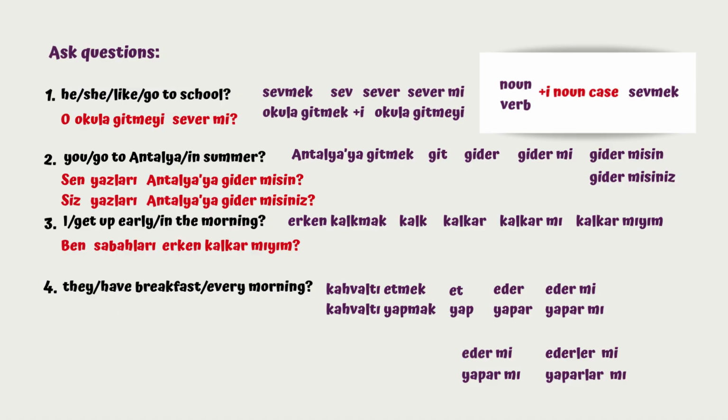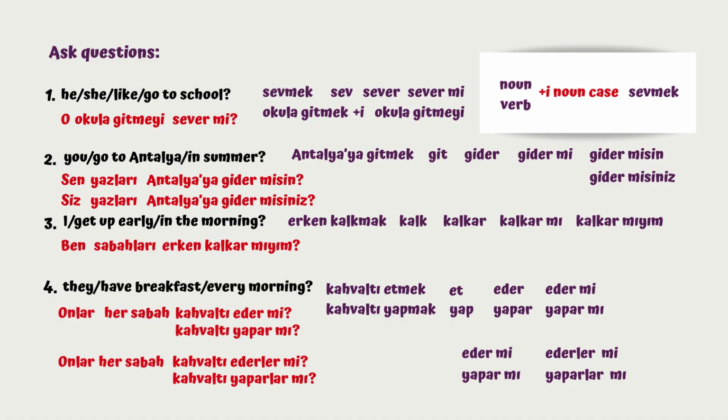So let's do it together. Okay, if you choose not to use personal pronoun suffix, then it's going to be onlar her sabah kahvaltı eder mi? Or onlar her sabah kahvaltı yapar mı? If you're choosing ler and lar as personal pronoun suffix, then onlar her sabah kahvaltı ederler mi? Or onlar her sabah kahvaltı yaparlar mı?